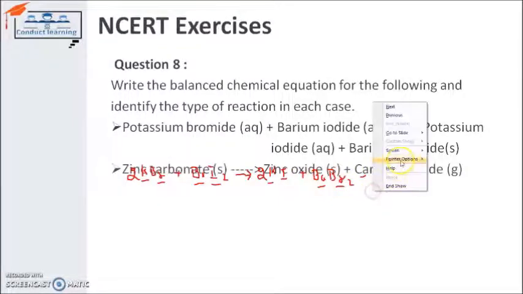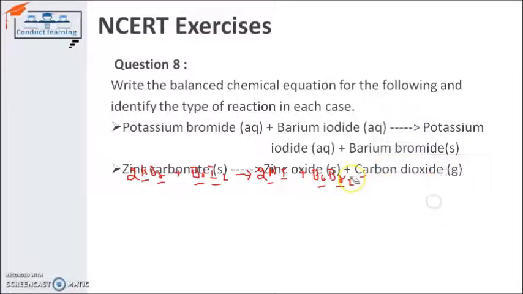To switch to the next, I have to rub it, and this is the next chemical equation for zinc carbonate, which is giving zinc oxide and carbon dioxide.